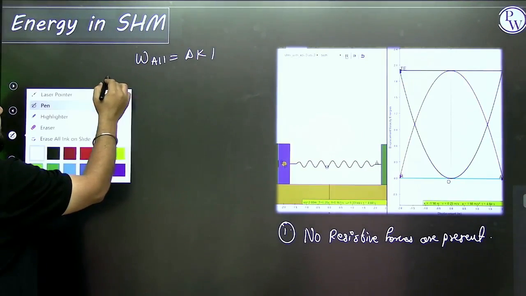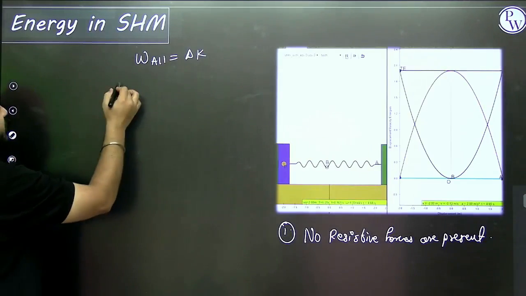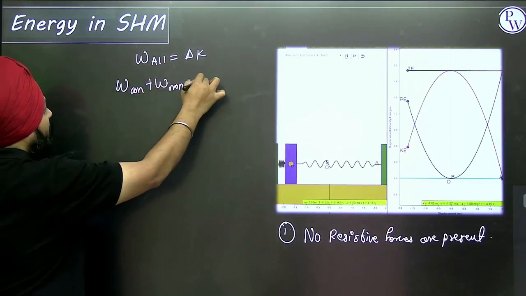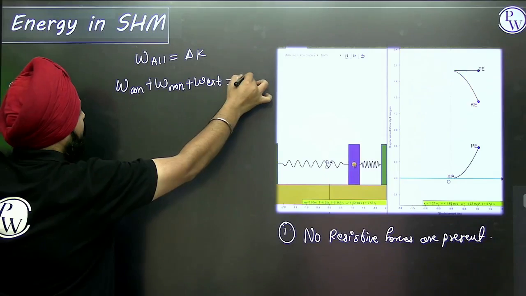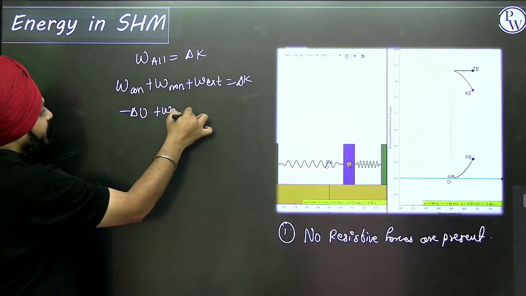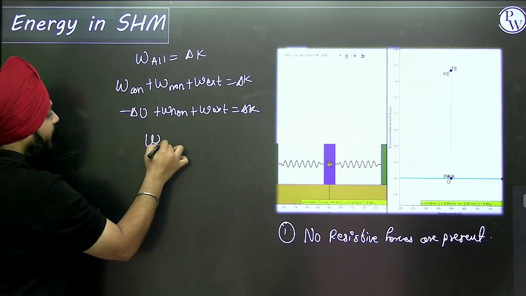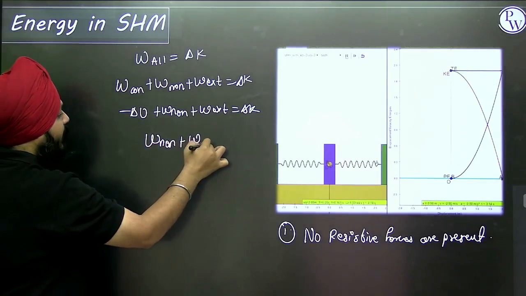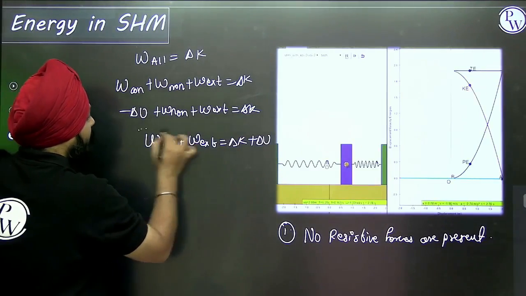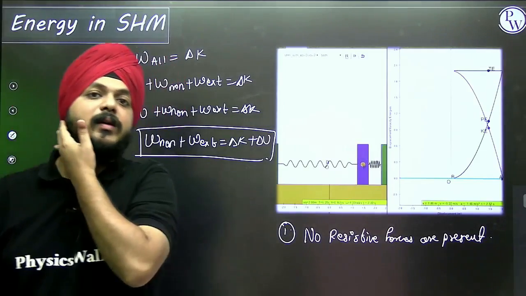Now, what kind of forces are there? What kind of forces can do work? Work is done by conservative, by non-conservative, and by external forces, and that will change the kinetic energy. So this is negative delta U plus work done by non-conservative plus work done by external, and that is equal to delta K. It means work done by non-conservative plus work done by external is equal to delta K plus delta U.